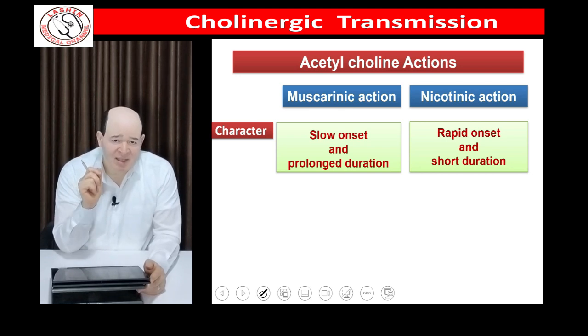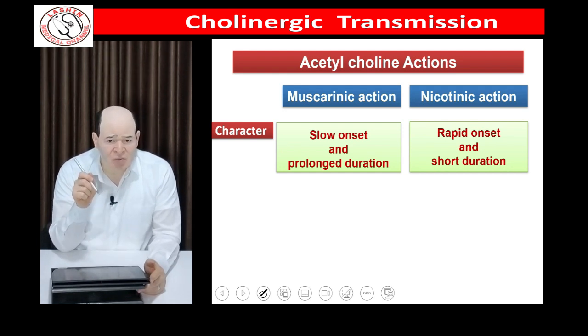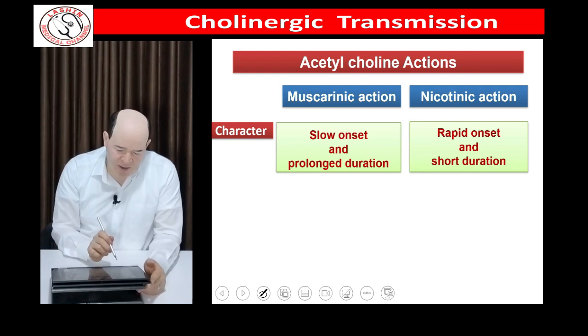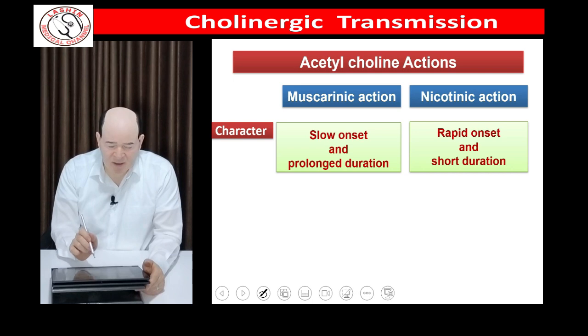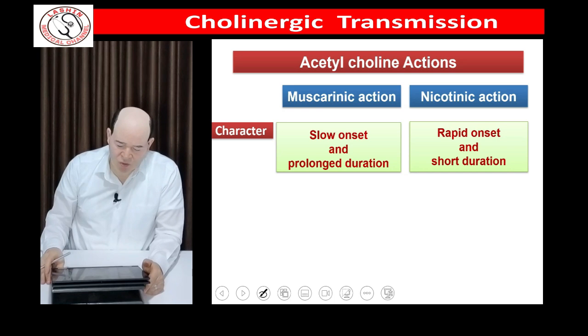The first one is the slow one. It is called muscarinic action because it was first discovered using a substance called muscarine, which is derived from mushroom. The second is called the nicotinic, which is the fast action, and it is called nicotinic because of the use of nicotine in its description in the first times. The muscarinic action is slow in onset, but it has a long duration. The nicotinic action is rapid in action and it has a short duration.